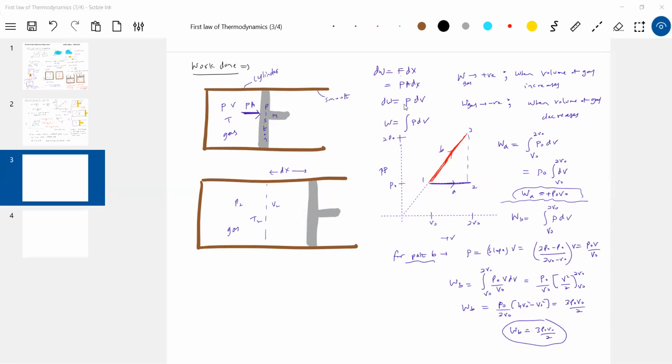How are they the same? Can't you open your eyes? P naught V naught and 3 P naught V naught by 2. So what is the work done by the gas in path A and path B? They are different. So shall I say work done depends on path? For path A and path B, they are different here.